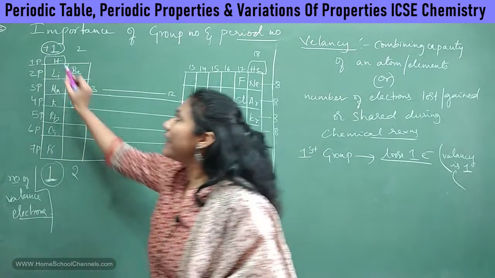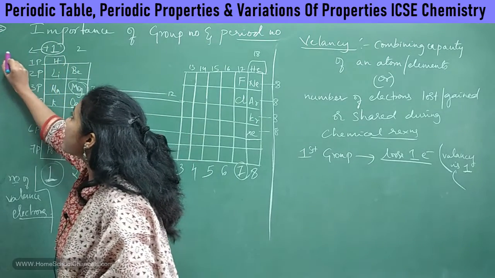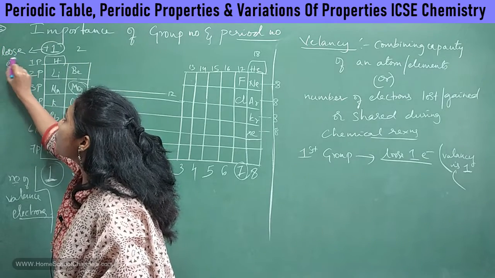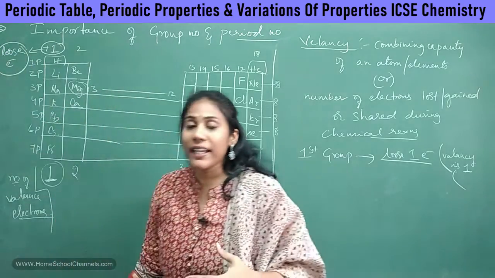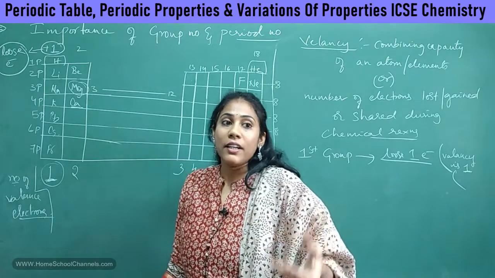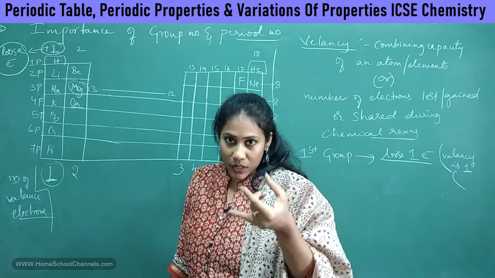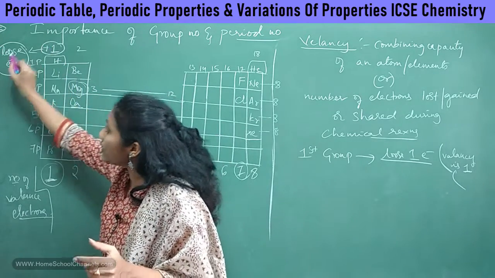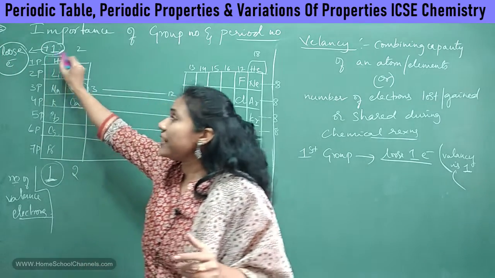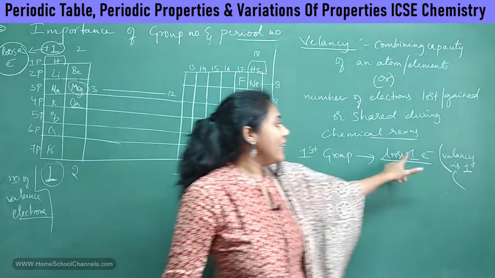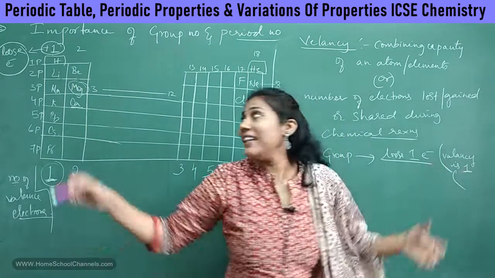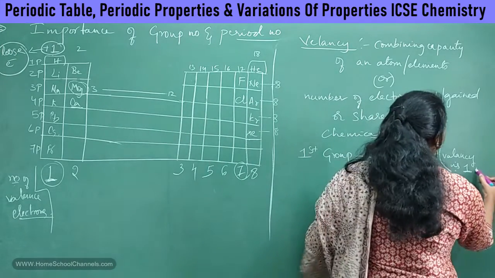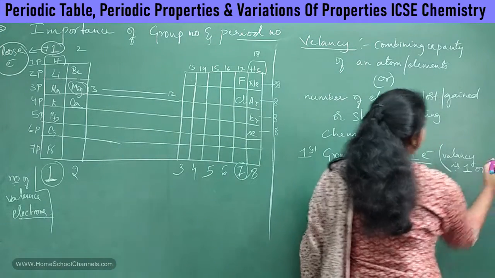So what do you mean by this plus? Plus means these elements always lose electrons during a chemical reaction. So for losing electrons, we indicate with a particular symbol. What is that symbol? Plus. How many electrons will they lose during a chemical reaction? It is 1. So we say valency is just 1 or valency is plus 1.